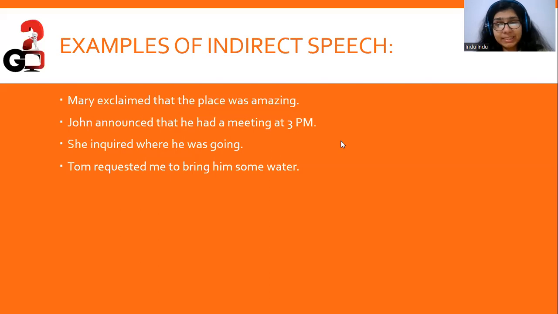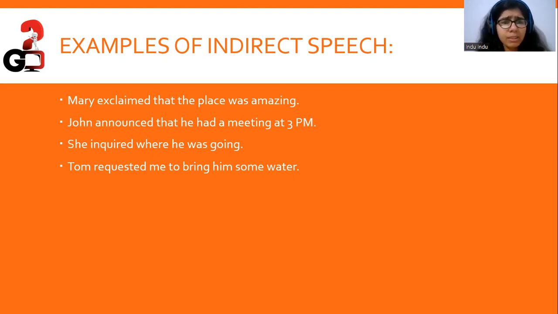Now here we have certain examples of indirect speech. They are the same sentences we discussed in direct speech, but in indirect form. In indirect speech, Mary exclaimed that the place was amazing. Here a conjunction, that, has been used. There are no inverted commas or a comma separating the reporting verb from the reported speech.